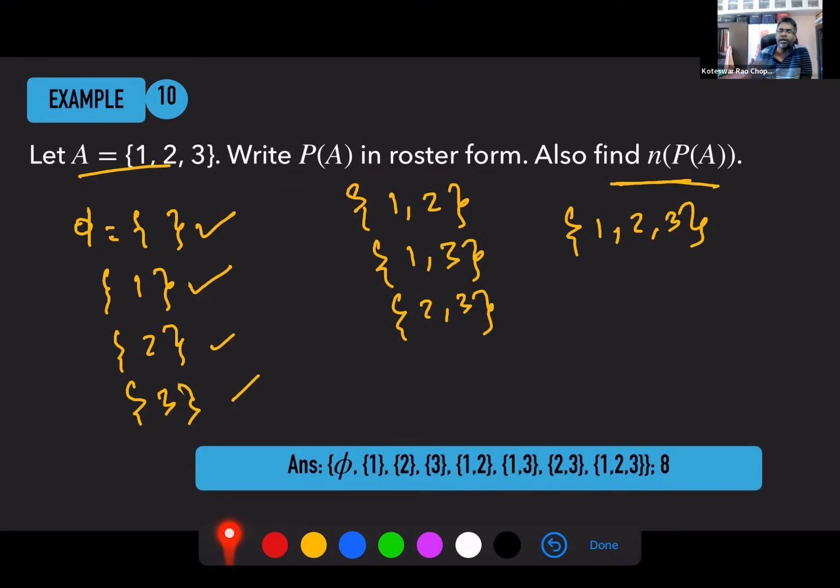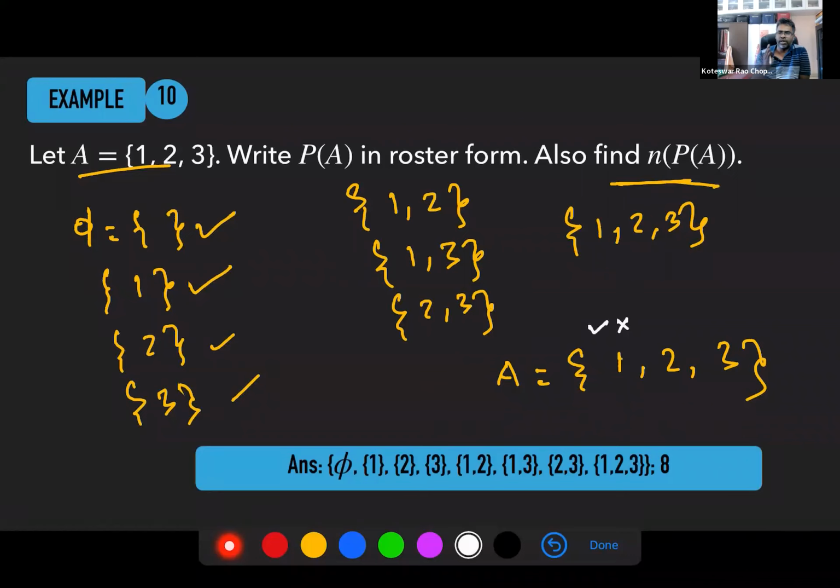Now you can think of it this way: how do you get how many elements are there in a power set? A very simple counting you can do is, in this example, you have 3 elements in set A. If you are making a set, you can include an element or you can exclude it, right? In how many ways can you form a set using element 1?